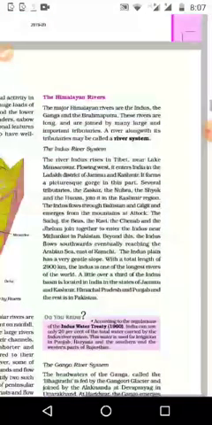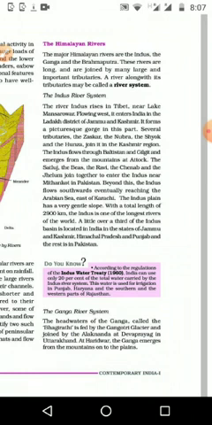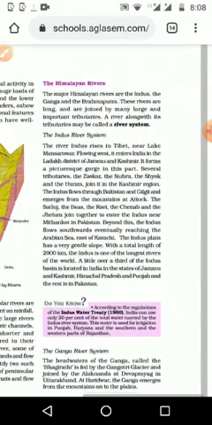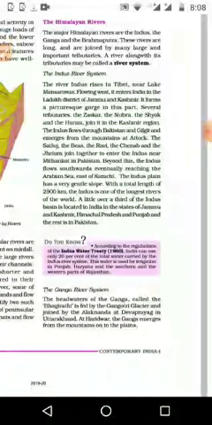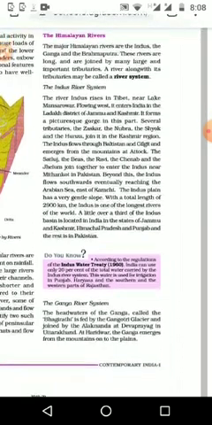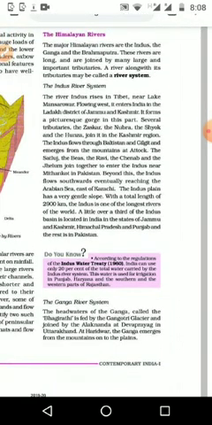Okay, let us see. The river Indus rises in Tibet, near the lake Mansarovar. From where does the Indus river start? It starts from Mansarovar, and this is the longest North Indian river, that is 2900 kilometers. But the problem is we have only one third, and the rest of the part flows through Pakistan. Next one, flowing west. In the beginning it flows to the west side, and it enters India in the Ladakh district of Jammu and Kashmir, and it forms a picturesque gorge in this part.